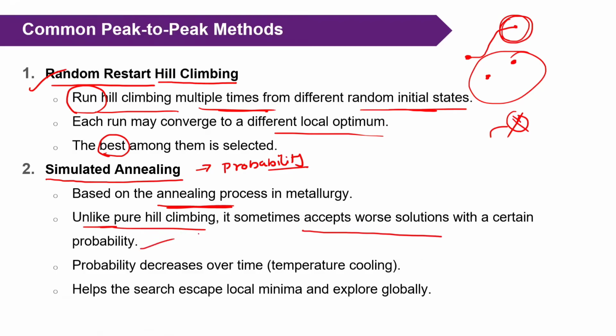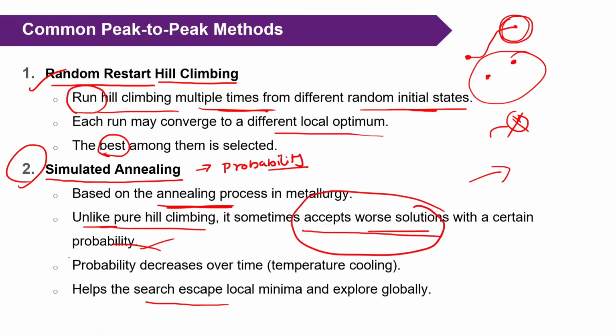Based on some probability. You got the point? Even though right now you are not getting the best solution, it accepts some worse solution, and then maybe in some time in the future you may get the best solution. That means it helps to escape the local minimum and explore globally. So this is simulated annealing. Here the main thing is accepting the worse solution based on the probability.